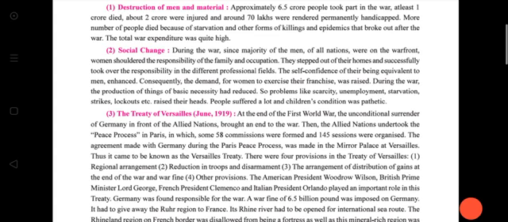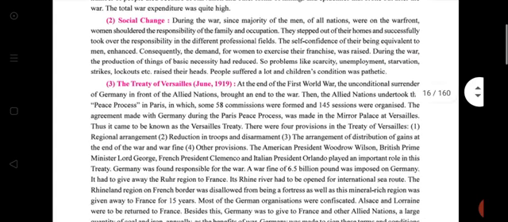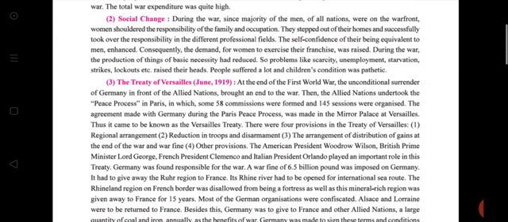Right now, you have to read this. Total 6.5 crore people took part. So underline that. Out of that, 1 crore dead, 2 crore were injured, and 17 lakh were rendered permanently handicapped. Please underline and remember this numerical information. Then social change. Read.